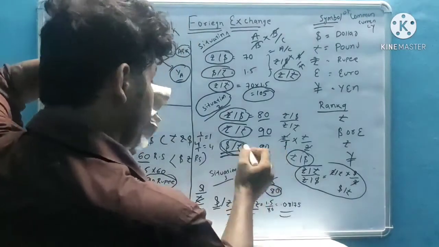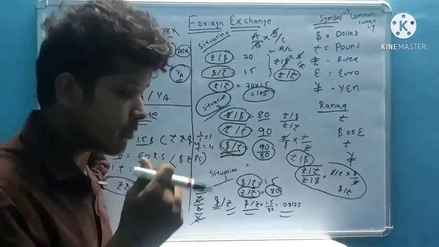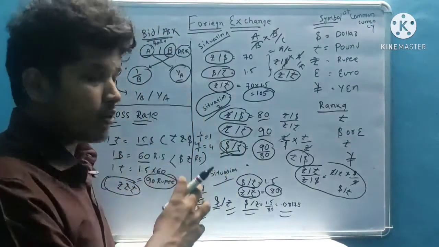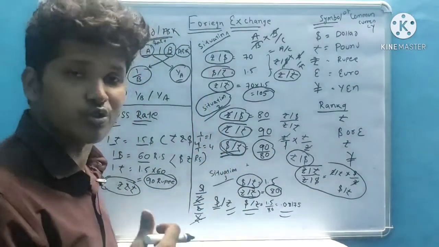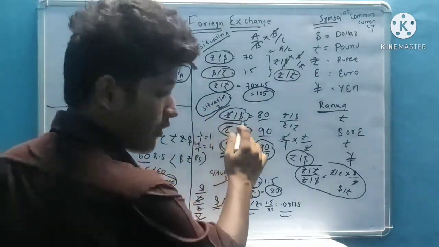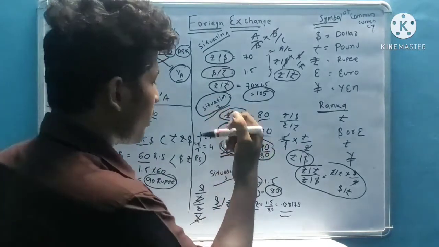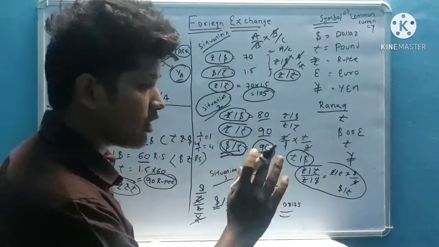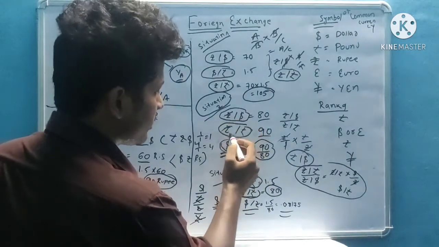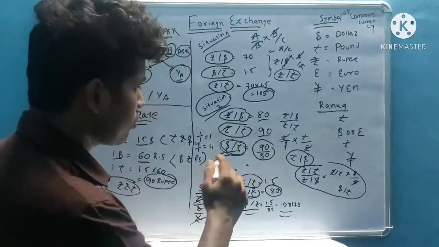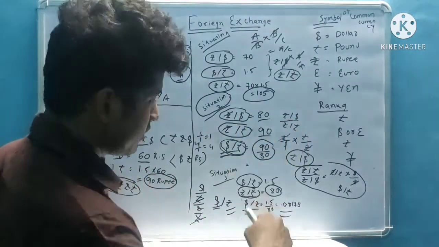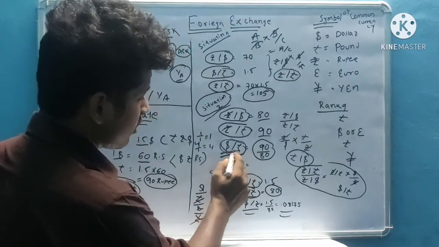came, that's why we take the inverse. So you should repeat the video and you can understand this, and apply common sense, and in the exam we should do it in a fast way. That's why, whenever a question comes with 1 by dollar and 1 by pound, you take the amount the opposite way. Suppose here I am given 1 by dollar, and it came 1 by pound. So I will take the amount 19 in the numerator, 18 in the denominator. It will come dollar by pound.